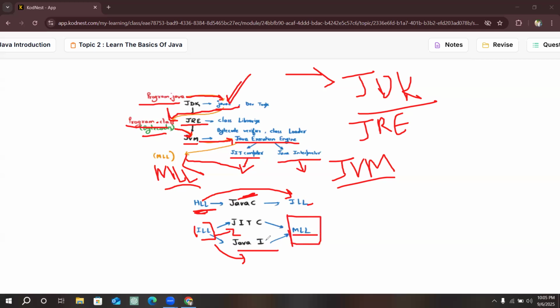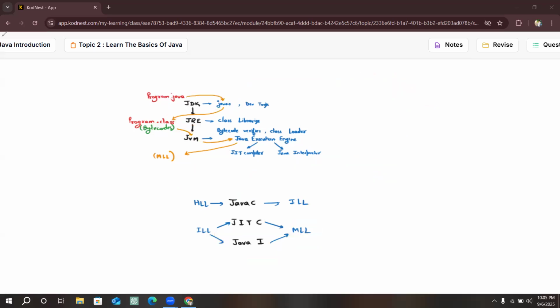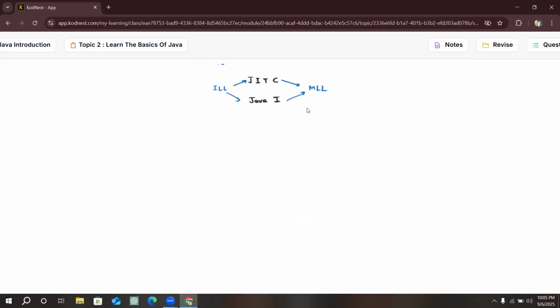By both we can convert it, but mainly it goes through the compiler. The Java interpreter is used in some cases, and in further classes we will see what those cases are. This is how it works.